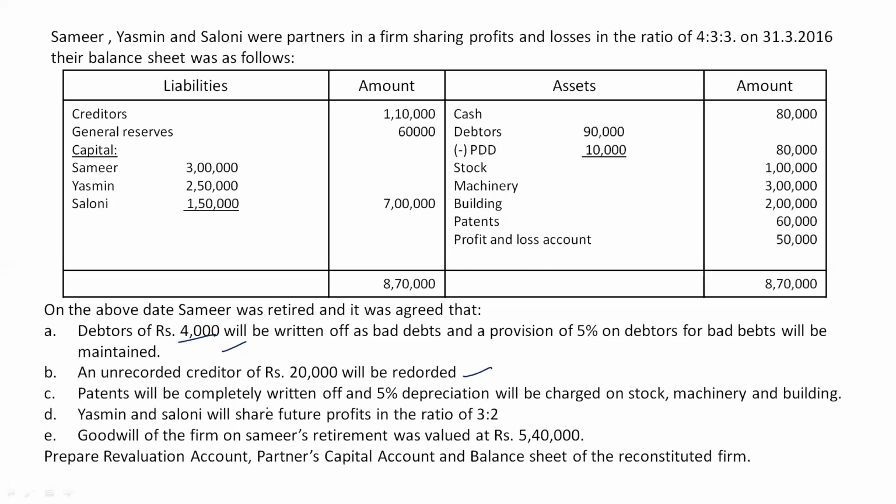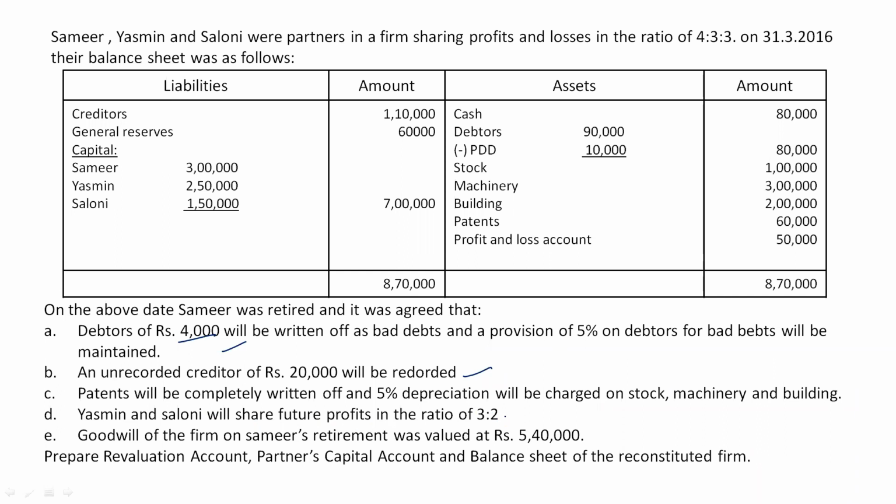Then patents will be completely written off and 5% depreciation will be charged on stock, machinery and building. So here we have to completely write off the patents. It means patents will be valueless now, they won't have any value. Then we have to charge depreciation on certain assets. Then Yasmin and Saloni will share future profits in the ratio of 3:2. So the new profit sharing ratio is given in this question.